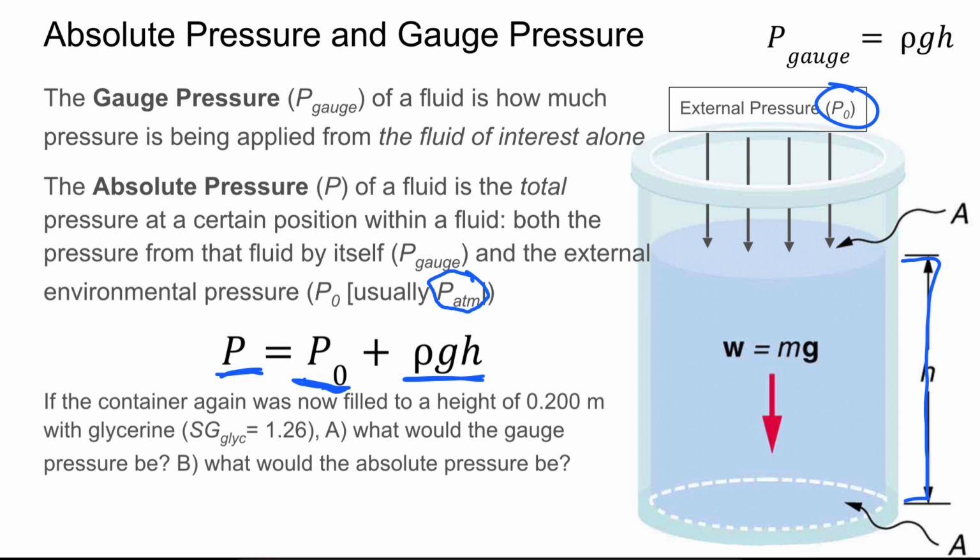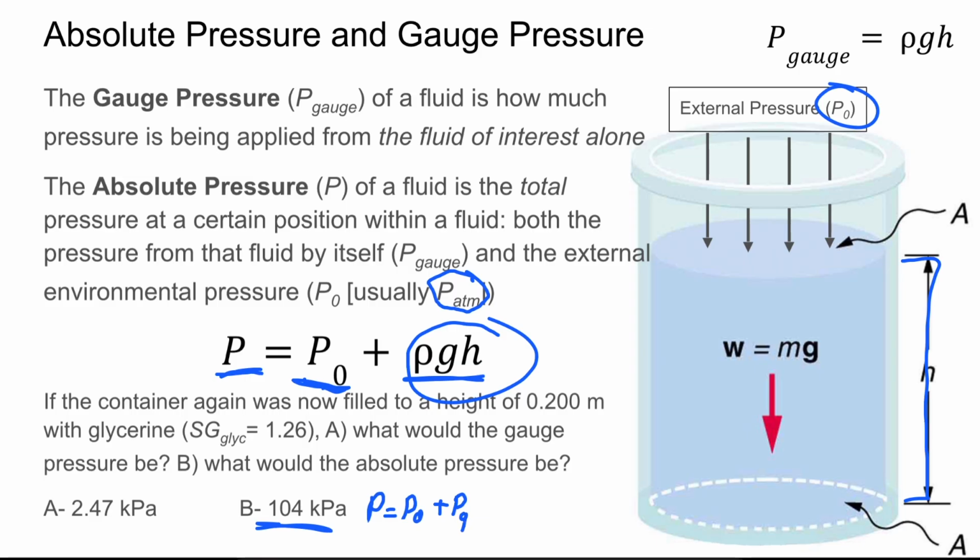And I'm not going to go through finding the gauge pressure right now, because again, all we need to do is use the density of glycerin times g times h, which we did a few slides ago with mercury. But just to take a look at how this would change in terms of our absolute pressure, it equals P naught plus our gauge pressure.